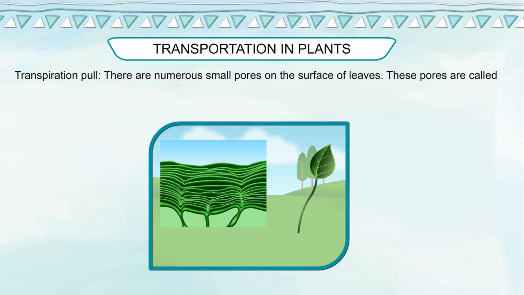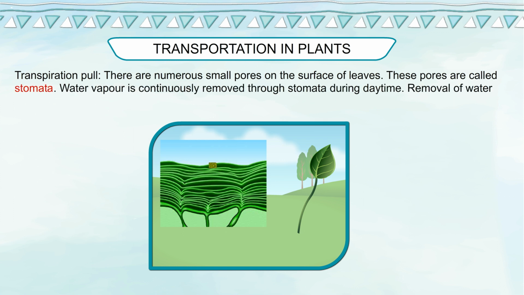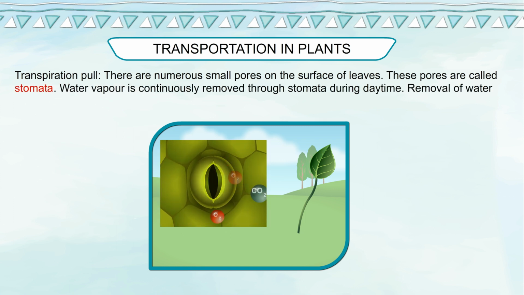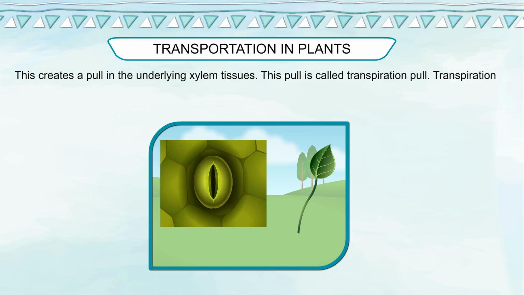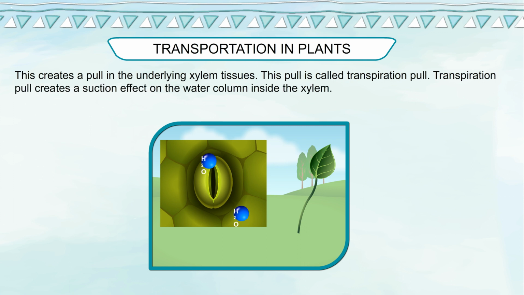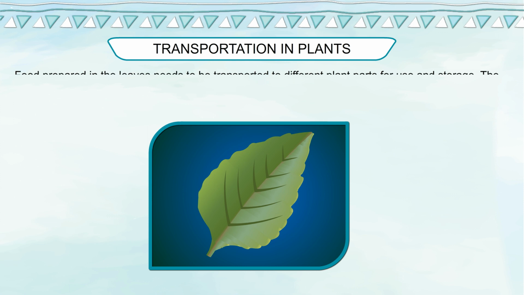Transpiration pull. There are numerous small pores on the surface of leaves. These pores are called stomata. Water vapor is continuously removed through stomata during daytime. Removal of water vapor from leaves in plants is known as transpiration. This creates a pull in the underlying xylem tissues. This pull is called transpiration pull. Transpiration pull creates a suction effect on the water column inside the xylem.